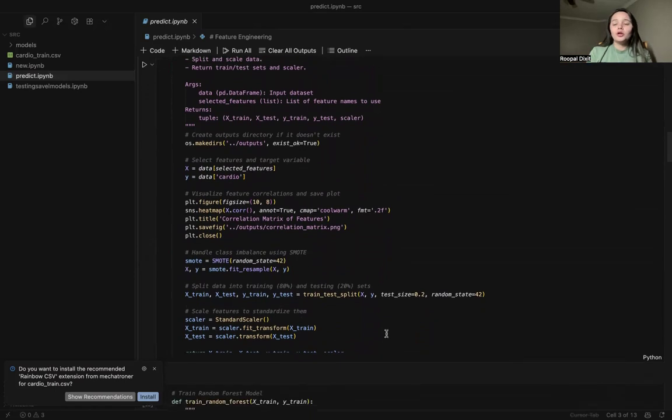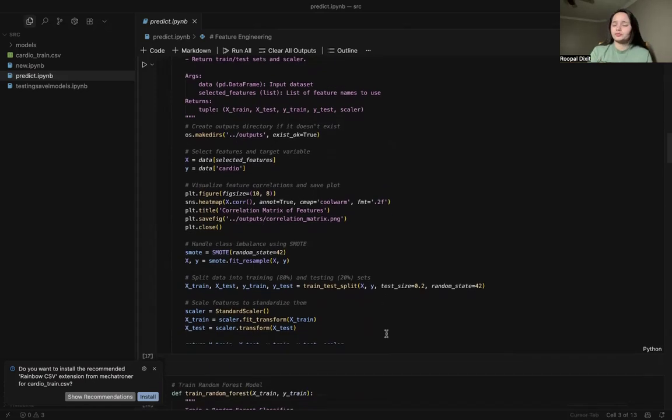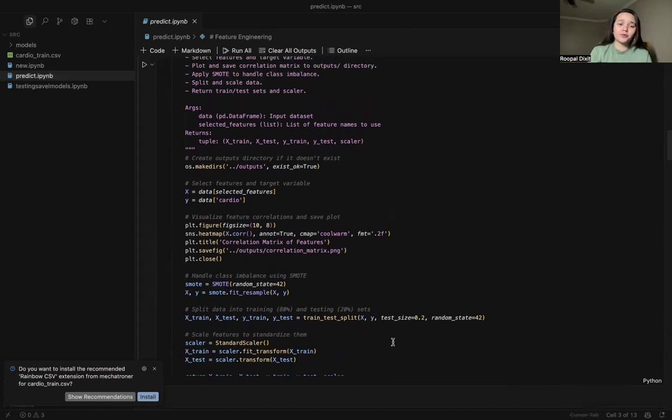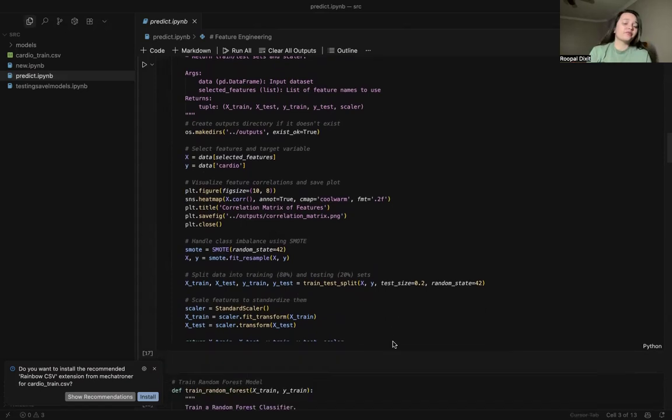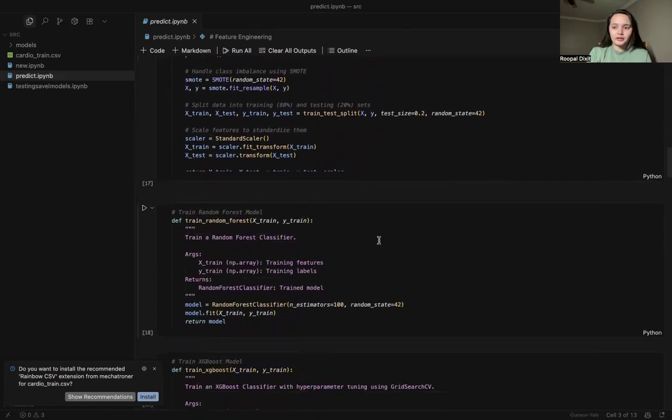We applied SMOTE to handle class balance, because we also talked about the imbalance of the classes. If there are fewer people with cardiovascular disease and more people without cardiovascular disease, then there might be a chance that the model will not predict properly. So you have to have a balance of both classes. For that we use SMOTE, the same scenario that we used in our previous videos. Then we split and scale our data, and then we train.